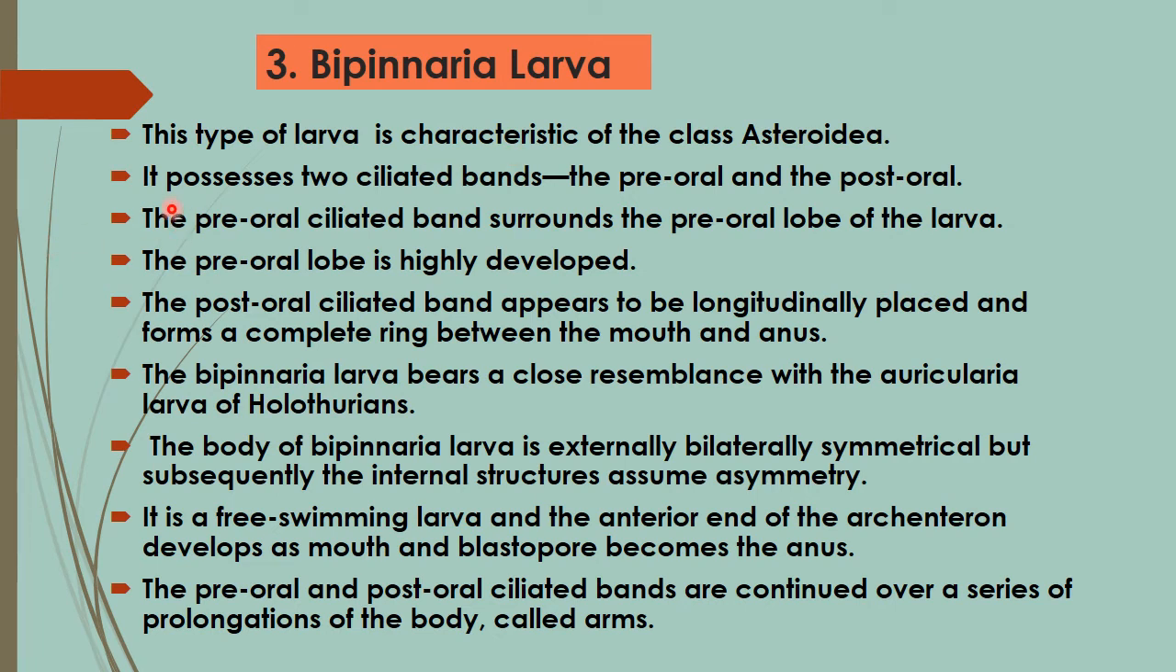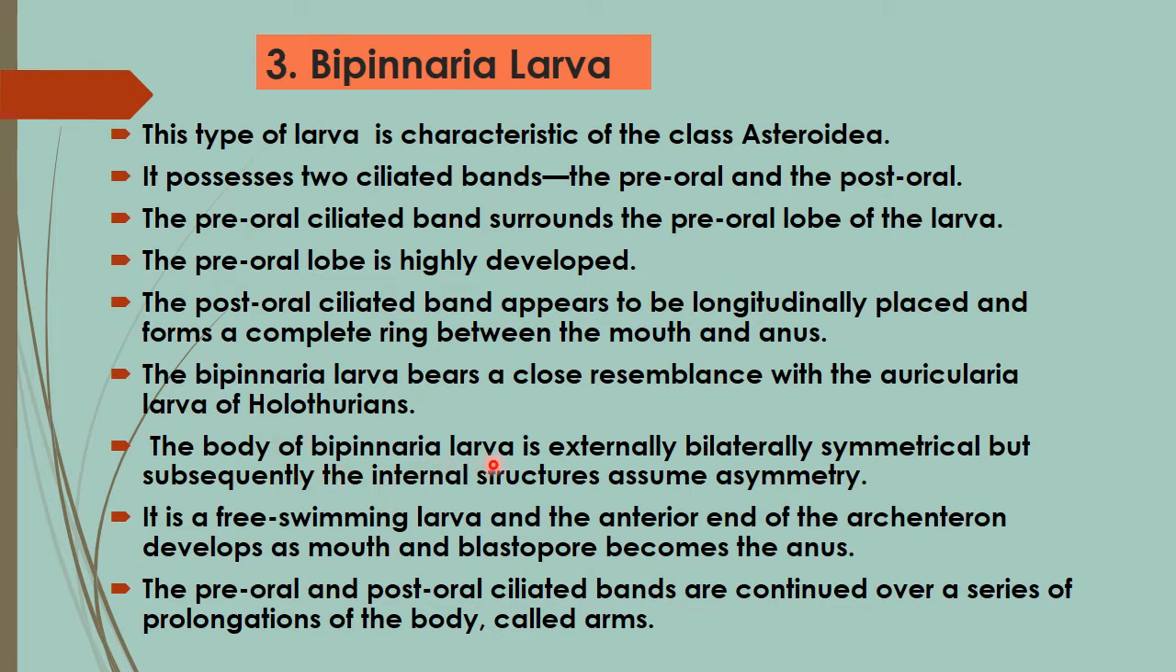Bipinnaria larva. This is the third larva of echinoderms, and it is a characteristic feature of the class Asteroidea. It possesses two ciliated bands: the preoral and postoral ciliated bands. The preoral ciliated band surrounds the preoral lobe of the larva, which is highly developed. The postoral ciliated band appears longitudinally placed and forms a complete ring between the mouth and anus. The bipinnaria larva bears a close resemblance to the auricularia larva of holothurians.